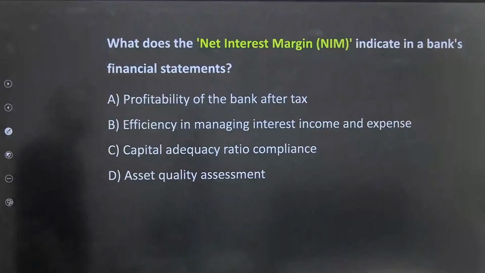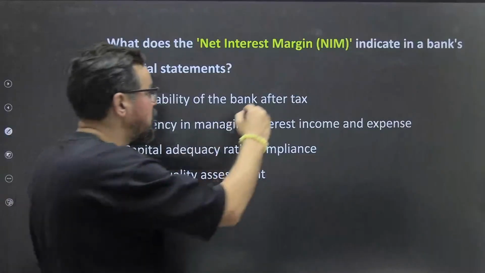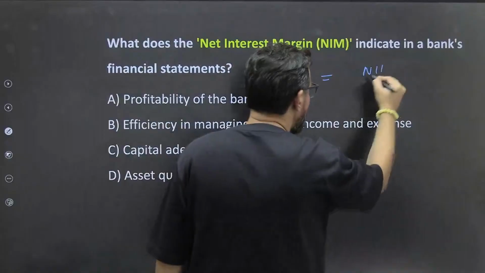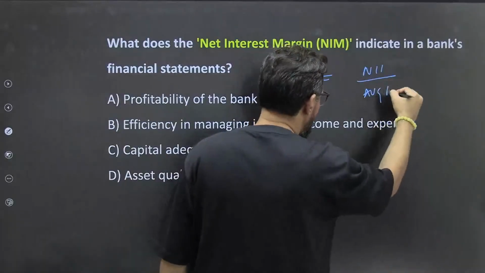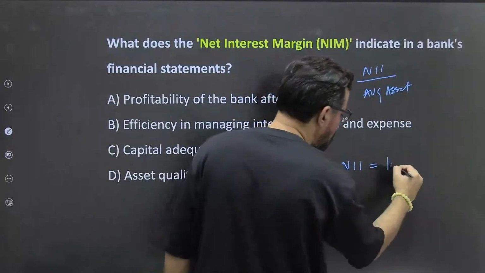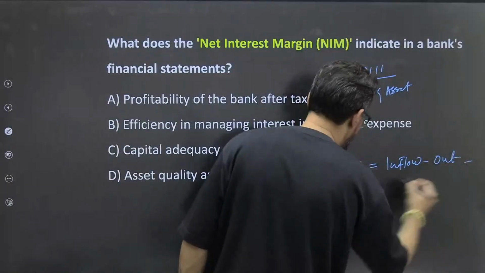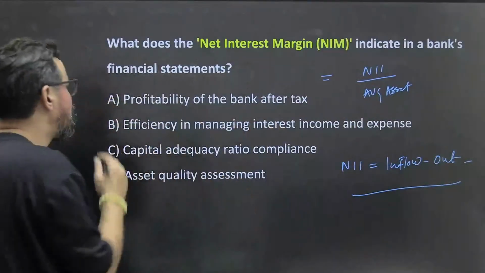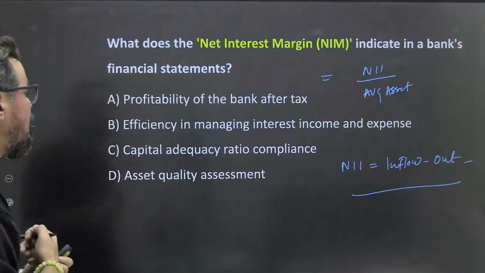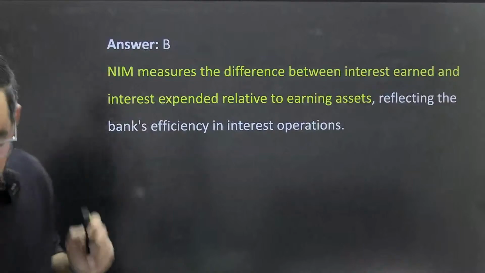Next one, net interest margin, NIM, indicates a bank's. So NIM, how do we calculate? NII divided by average assets. NIM is equal to net interest income divided by average assets. And how do you calculate NII? NII is equal to interest inflow minus interest outflow. So that means it indicates the efficiency of managing interest and expenses, not the profitability of the bank after tax. B will be the right answer for this particular one.